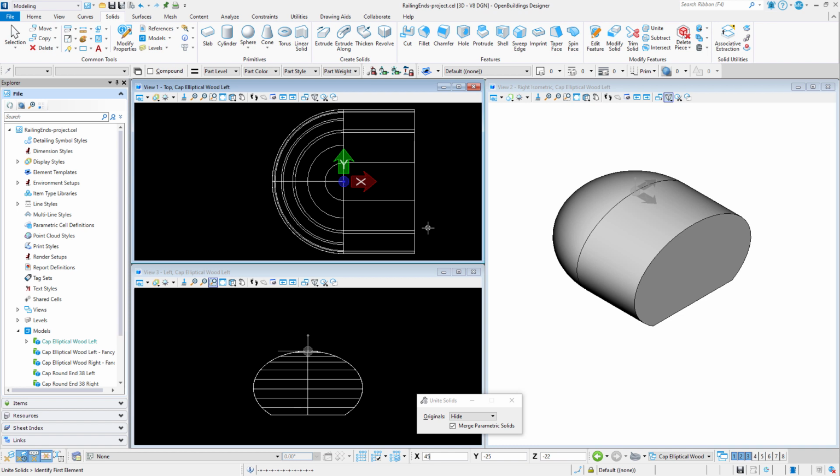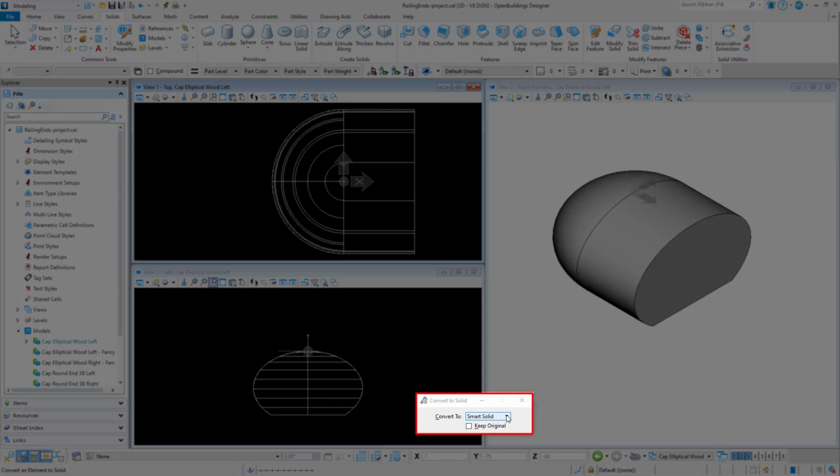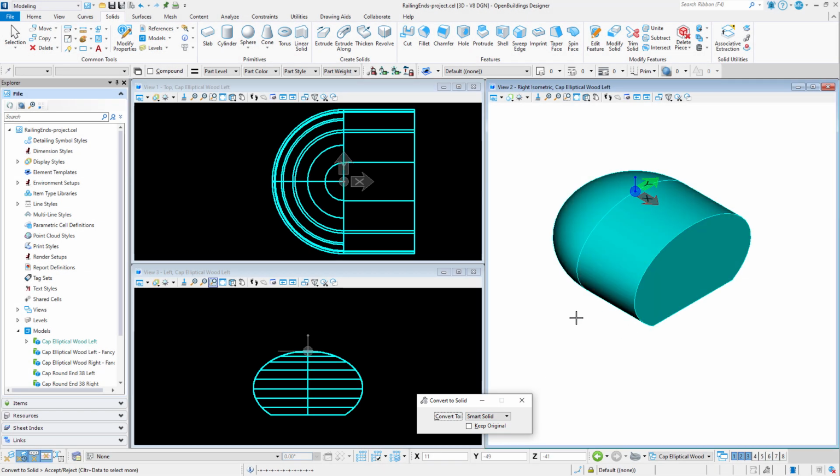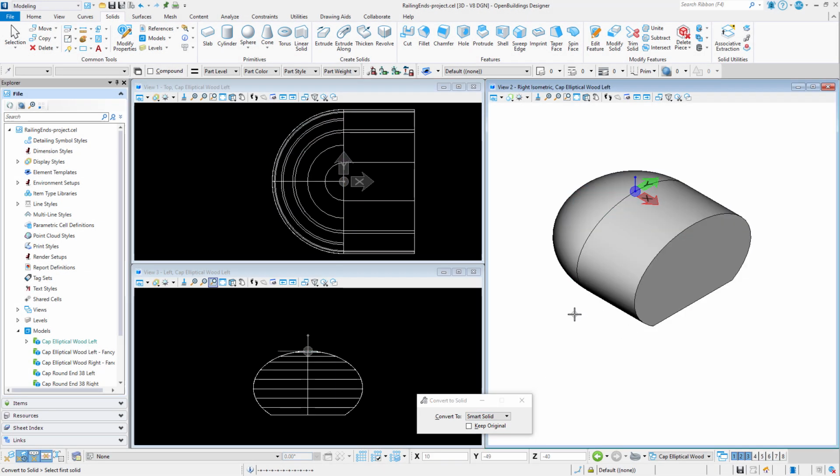And very important, I want to convert this to a solid instead of the parametric solid I currently have. The element needs to be a smart solid or a primitive solid to be used by the railing tool. Currently, my geometry is on the default level. For 3D cells, I prefer to add the family and part information to the parts of the cell, rather than setting it in the railing settings.